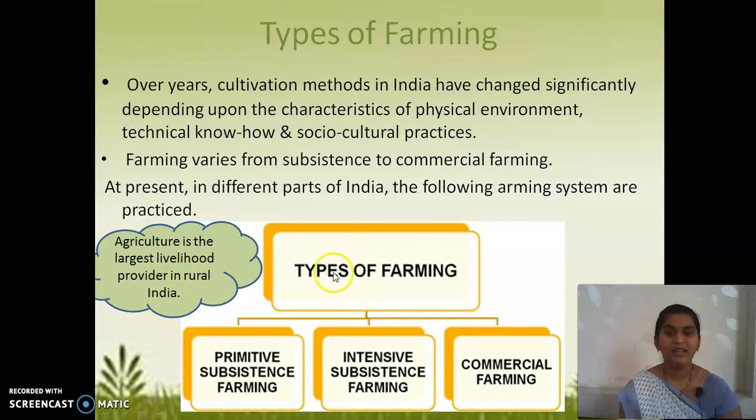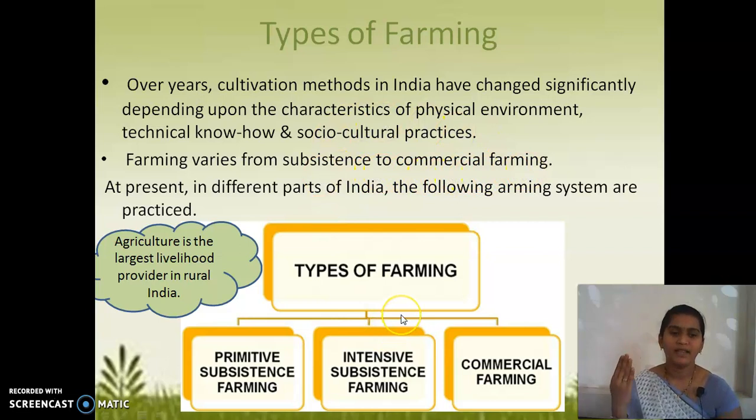Okay. See here, the types of farming. One, primitive subsistence farming, two, intensive subsistence farming, and three, commercial farming. Guys, remember there are three types of farming in India. Commercial farming, not subsistence. So that's what they are telling here: farming varies from subsistence to commercial farming.